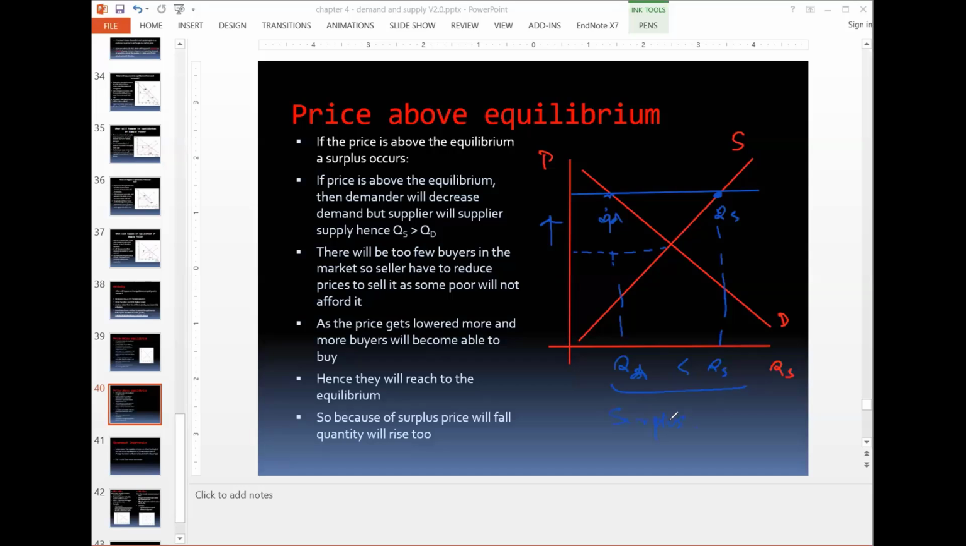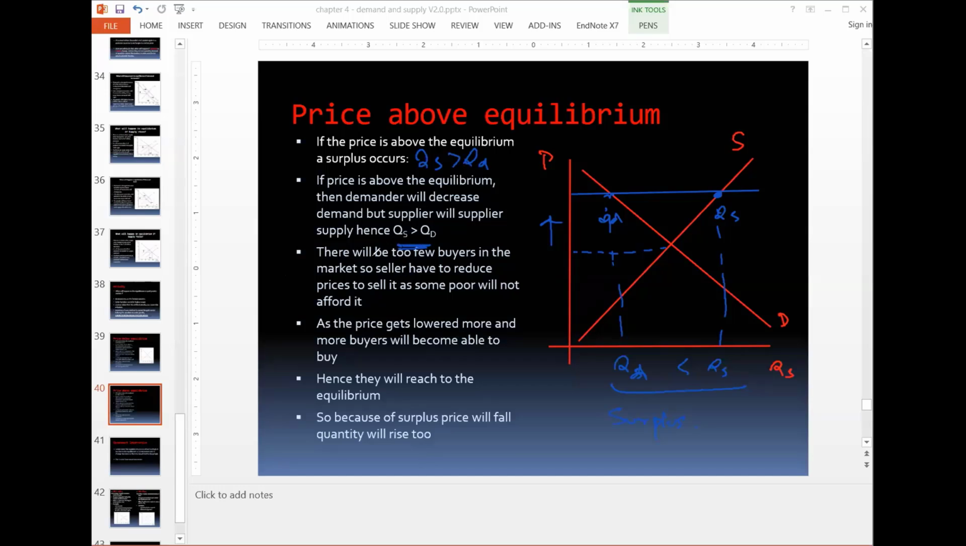There are extra goods being produced in the market, but there are no buyers. So when the price is above equilibrium, surplus occurs. Surplus occurs when the quantity supply is more than quantity demand. So if the price is above equilibrium, the demander will decrease the demand. Why? Because the products are expensive. And the supplier will increase the supply because the products are expensive and it's more profitable. So quantity supply is more than quantity demand.